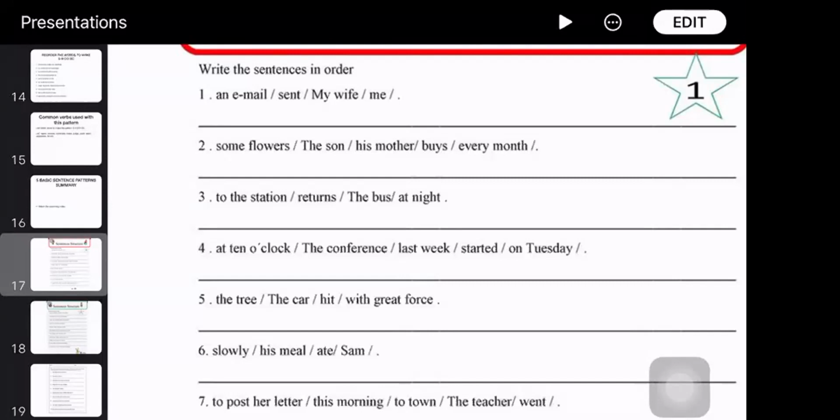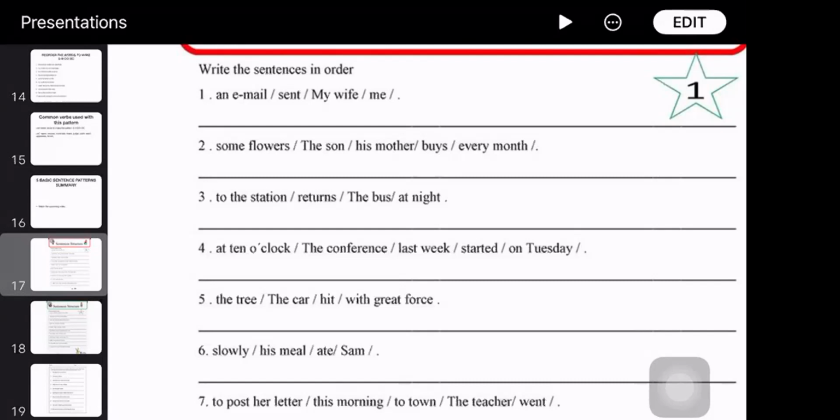The son buys some flowers his mother every month.